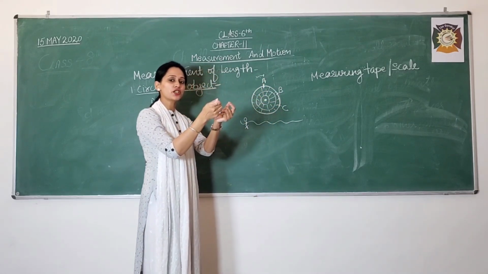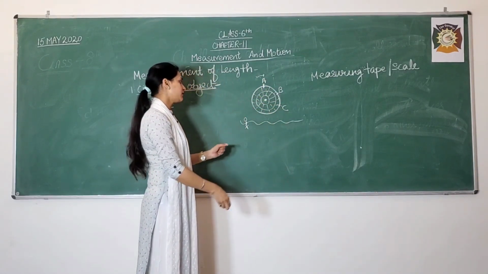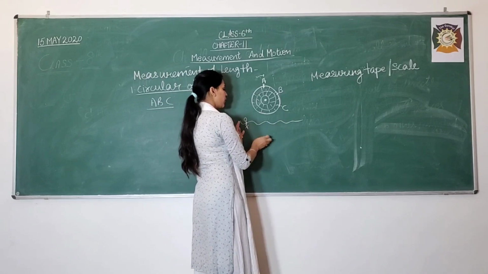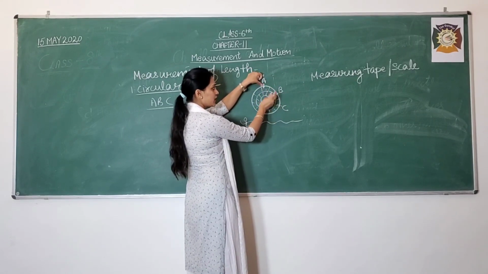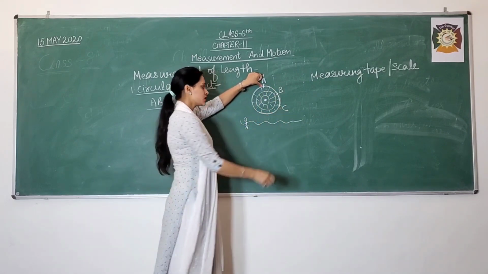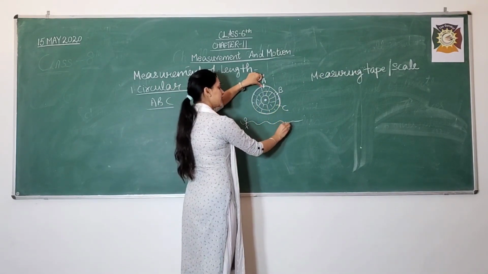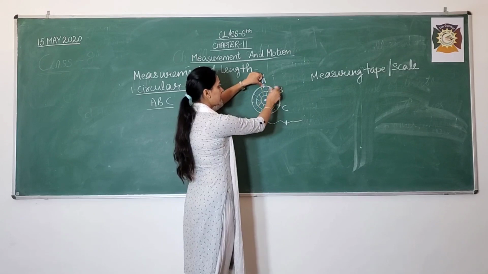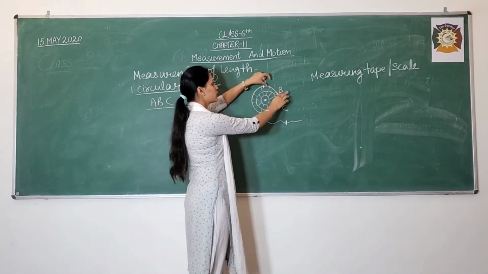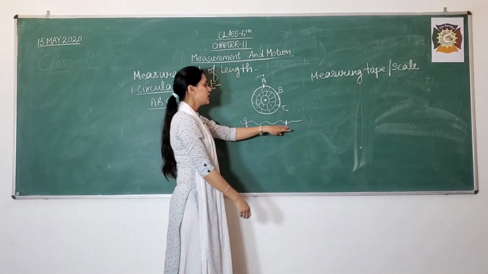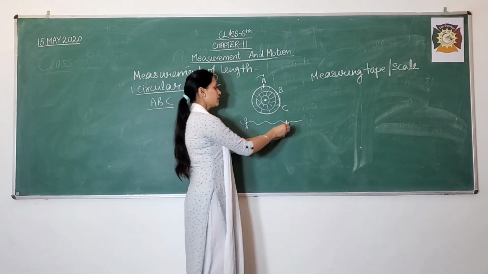In round position you will take the thread and thereafter you will mark again. Suppose after rotating it from this area to this area, from A position to C position, the C point ends here. I have taken the rope, I have taken the thread, and after taking a turn from A to C, the rope or the thread comes at C position with the marking here.